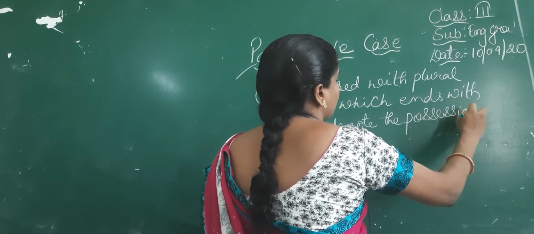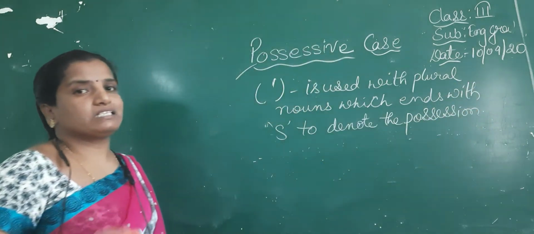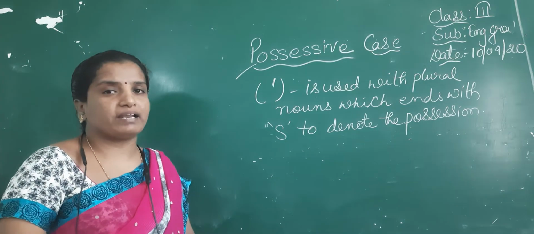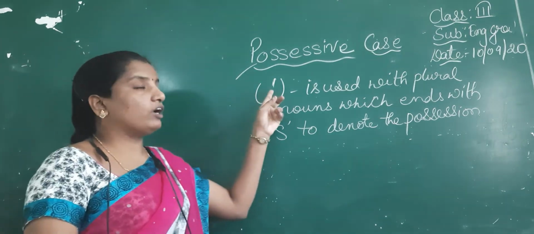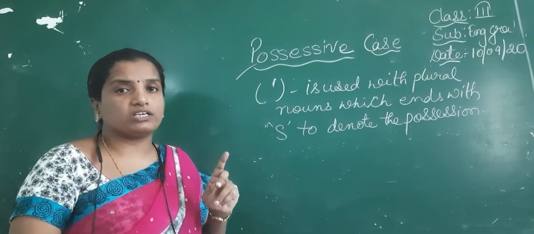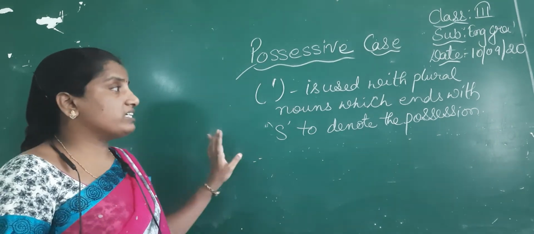Okay, children, you will learn better if you practice more examples. I am just explaining the theory part. See, children, only the apostrophe is used with the plurals which end with S.